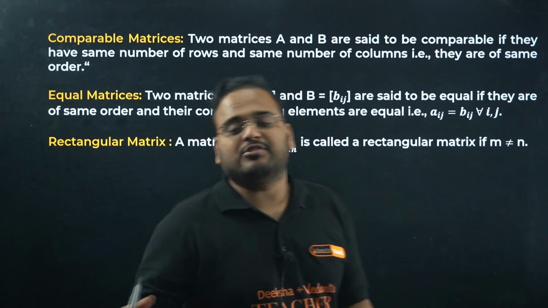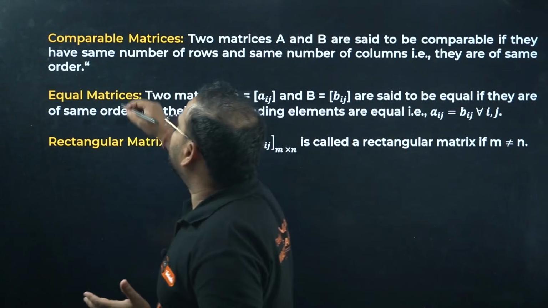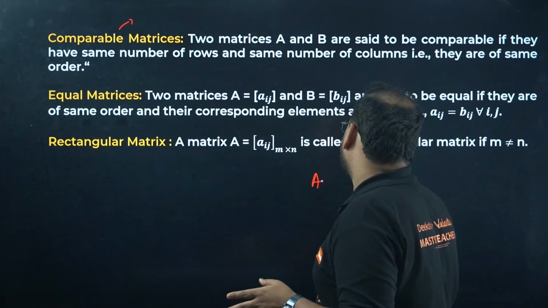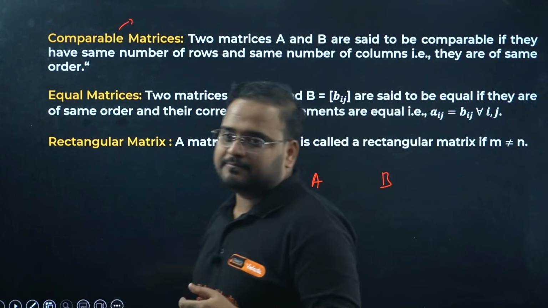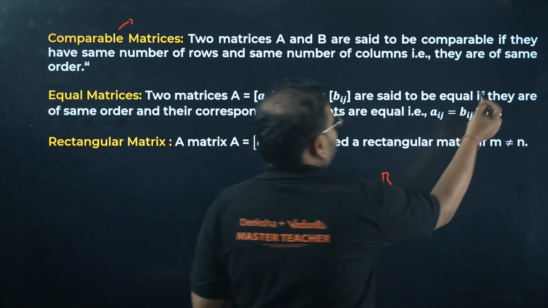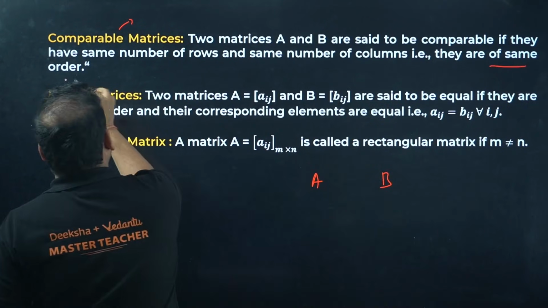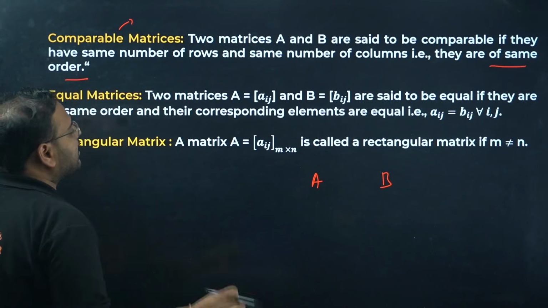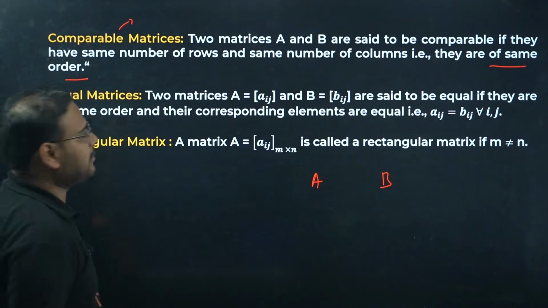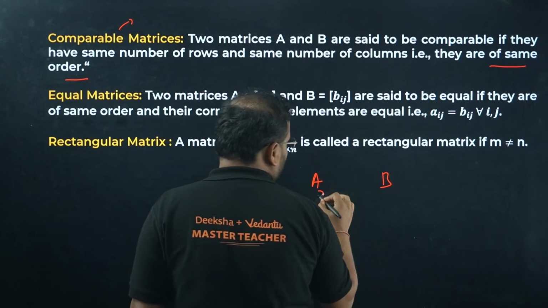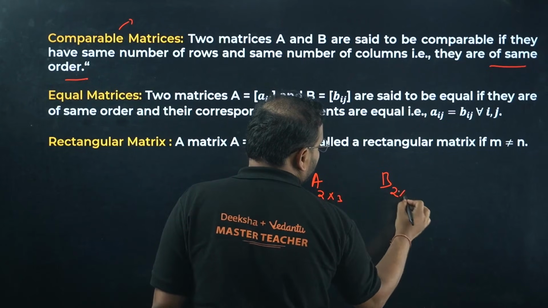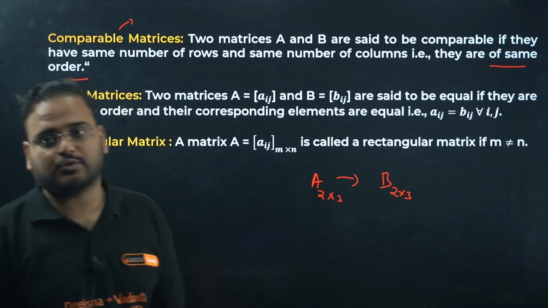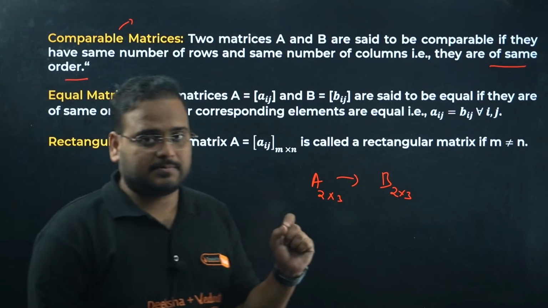Comparable matrix. Now from here onwards your question solving starts. Comparable matrix means when you can compare two matrices. Let's say I have matrix A and matrix B. When can I compare them? When they have the same order. Comparison means you check whether they are equal or not, which is bigger, which is smaller. If the first order is 2 cross 3 and the other also has order 2 cross 3, then you can say they are comparable, also called conformable matrices.